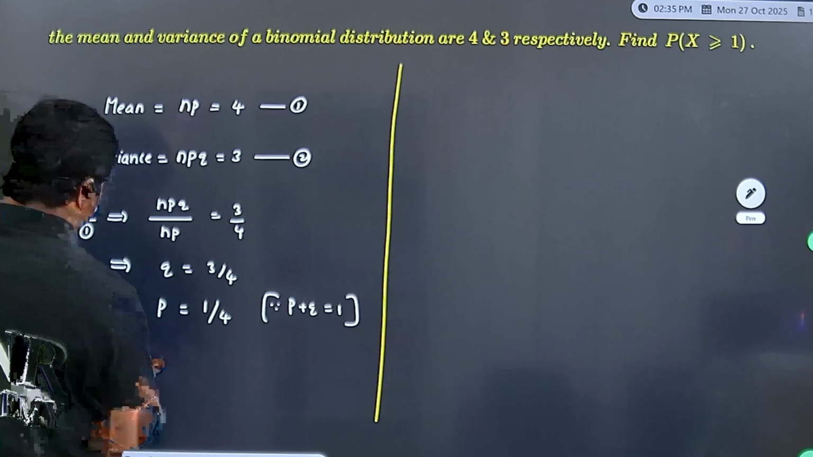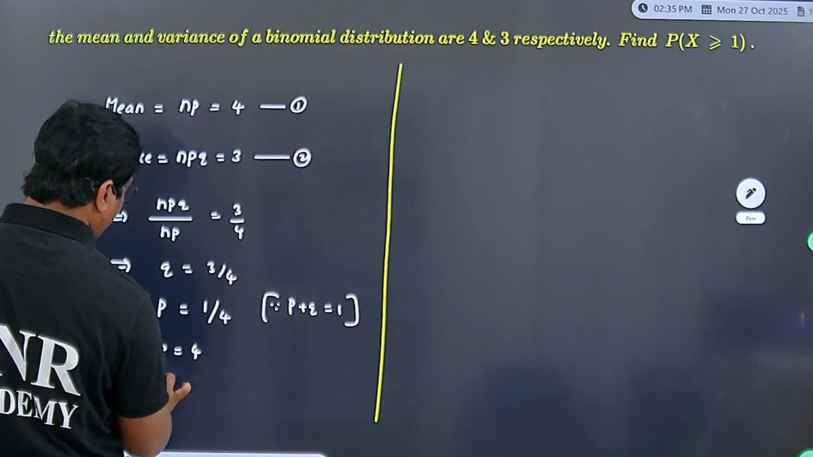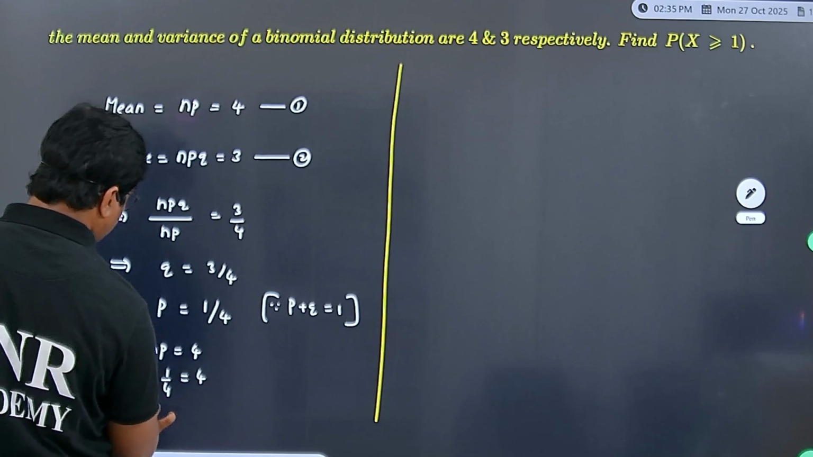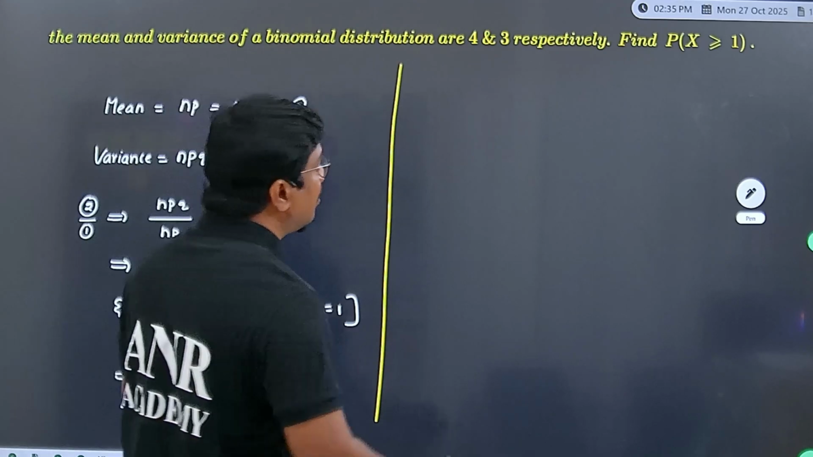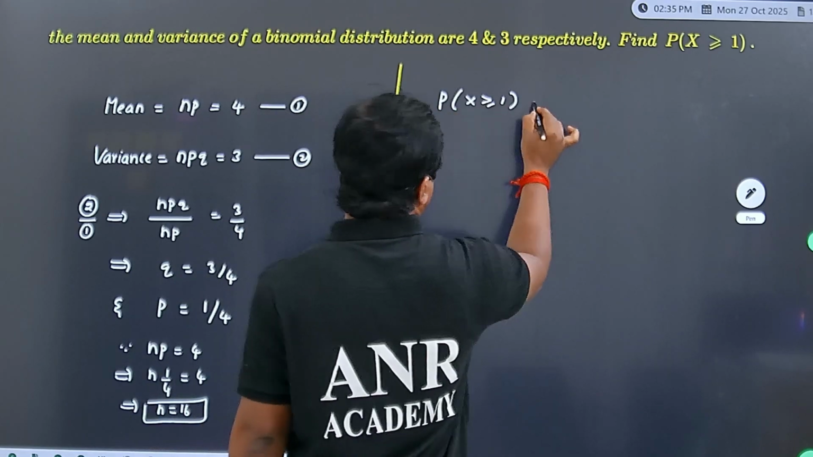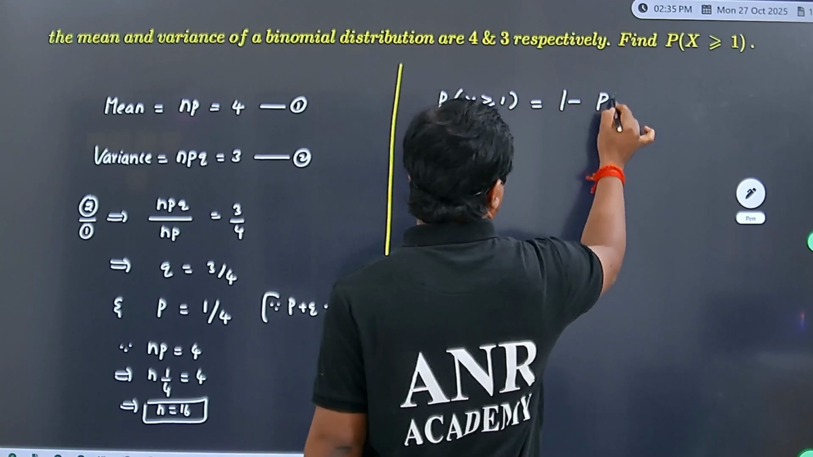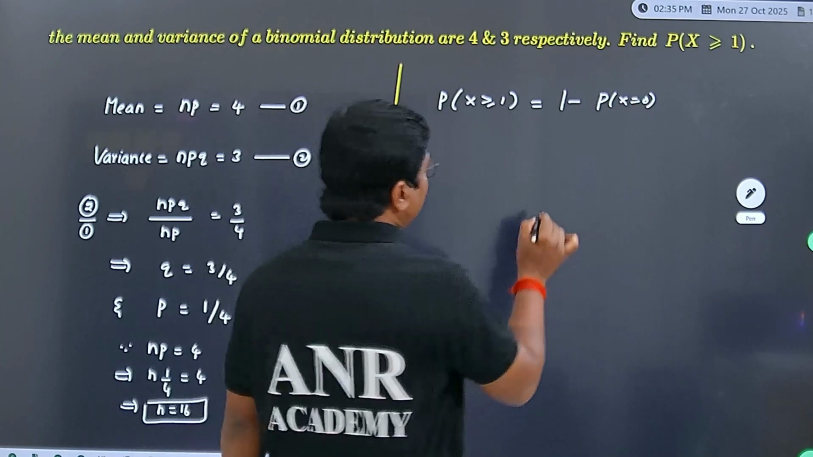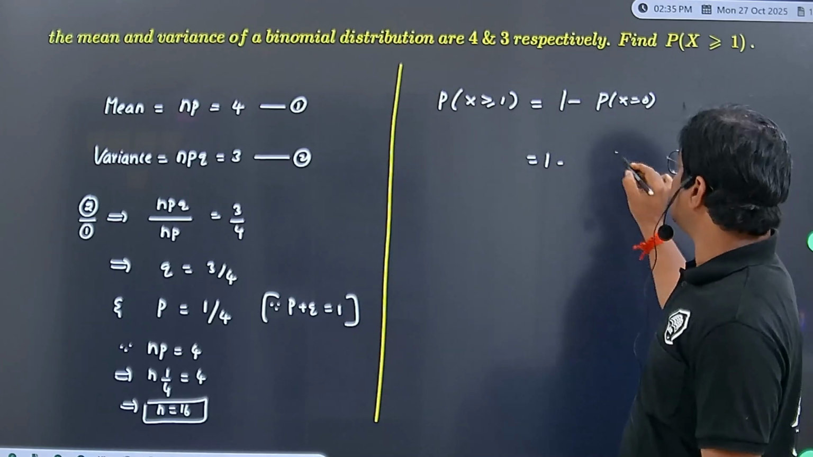And since NP equal to 4, N into 1 by 4 equal to 4 implies the value of N equal to 16. Now, we need to find probability of x greater than or equal to 1. It can be written as 1 minus probability of x equal to 0, by binomial distribution.